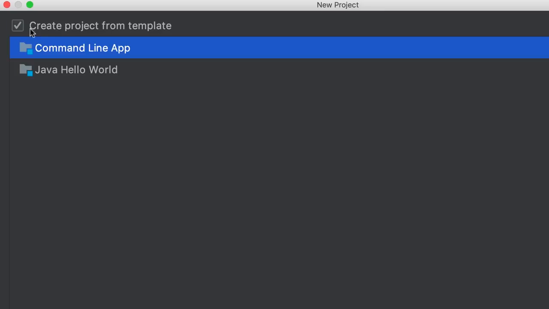On this page, select Create Project from Template. So we're going to create a command line application, which is an application that we can run from the command line. It doesn't have a graphical user interface, or a GUI. Now, I know a command line application is not as exciting as an application with a graphical user interface like a mobile app or a desktop app, but trust me, building an application with a graphical user interface is very complicated. So for now, we're just going to build command line applications to learn Java properly. Once you learn Java properly, then you can learn about building desktop or mobile applications with Java. All right, now let's click on Next.